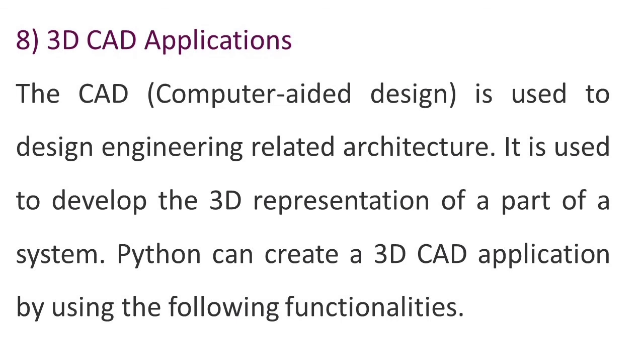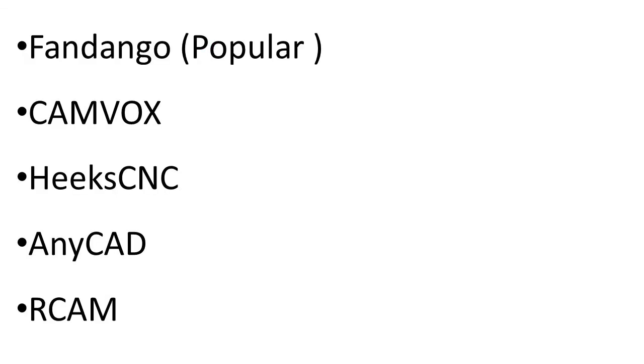Eighth point is 3D CAD applications. 3D computer-aided design is used to design engineering-related architecture. It is used to develop a 3D representation of a part of a system. Python can create a 3D CAD application by using the following functionalities. First is Fandango, a popular one, which is CamWorks, HeeksCNC, AnyCAD, CCAM.